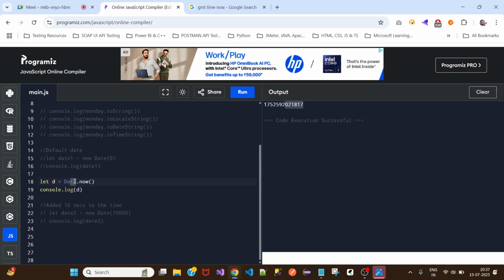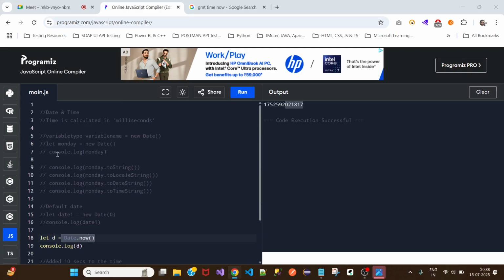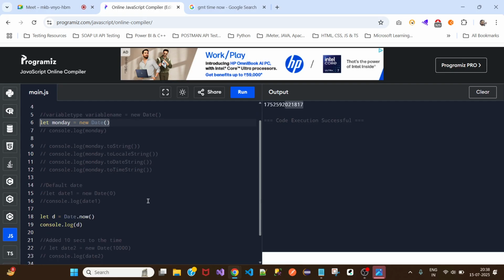This can also be done. If you want the milliseconds, you can do it in this way. But if you specifically want to create a date object, then this is the syntax. This is how you create it. But if you only want the milliseconds calculated from the default date till now, then this is how you call it, using Date.now.